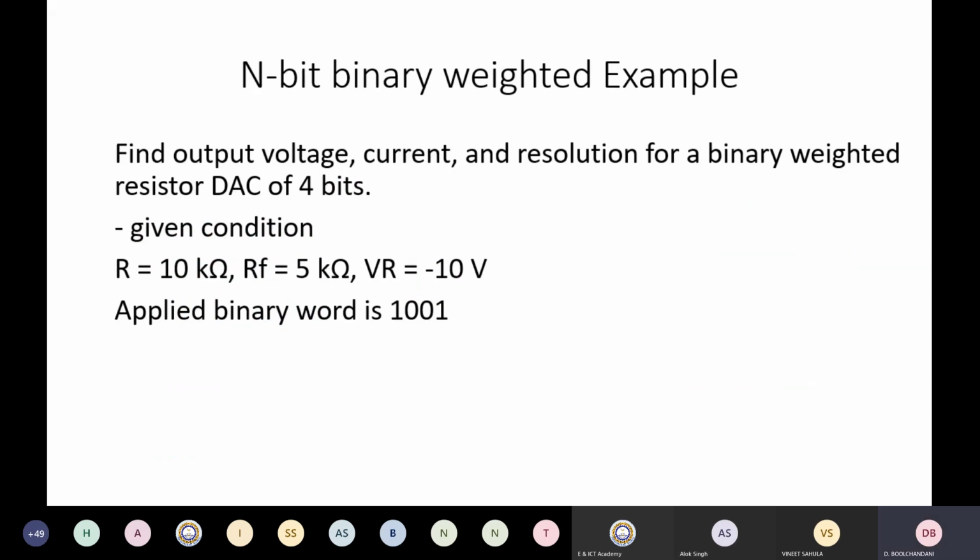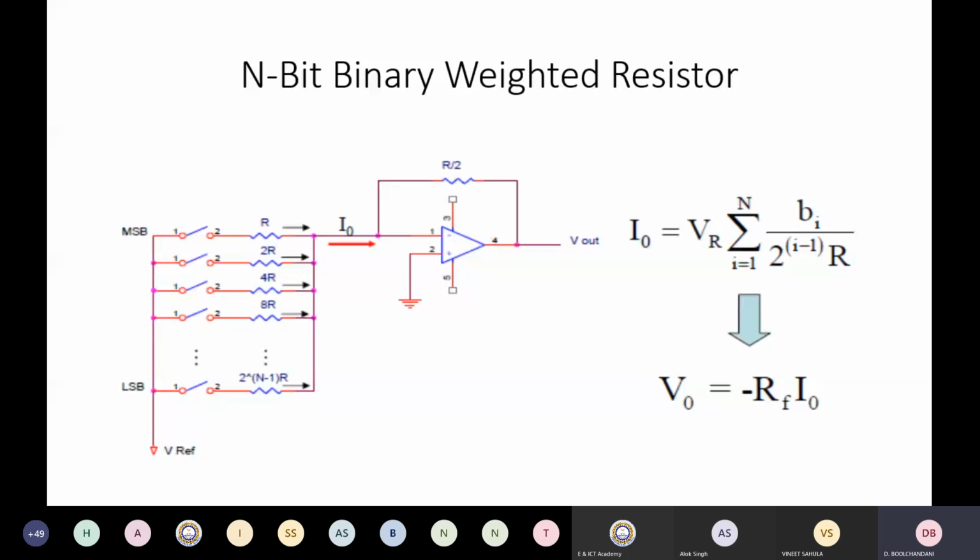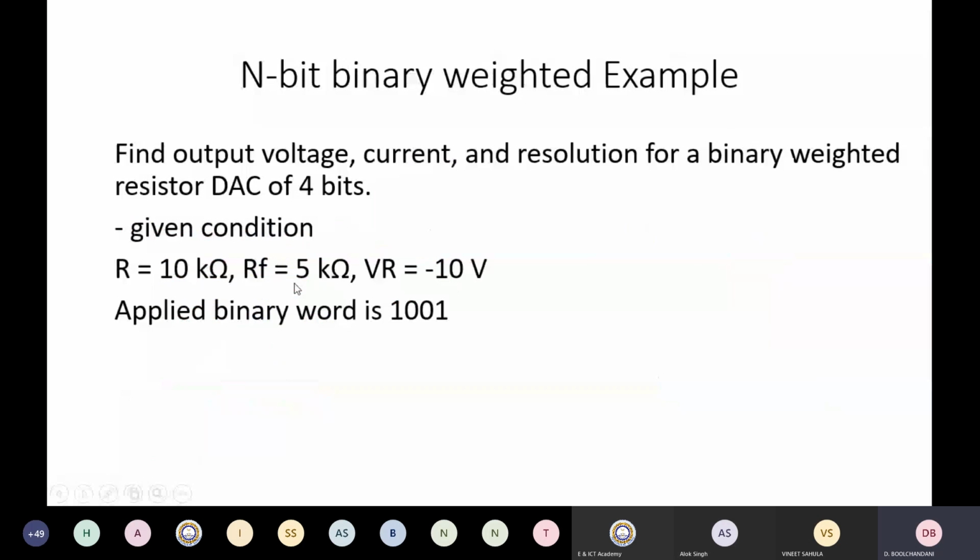So let us take an example. Find the output voltage, current, and resolution for a binary weighted resistor digital to analog converter of 4 bits. The condition is that R is 10 kilo ohms. That is, this R is 10 kilo ohms. This would be 20. This would be 40, right? And the feedback resistance is 5 kilo ohms, right?